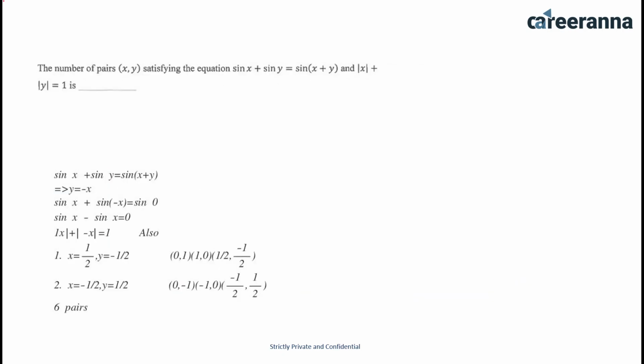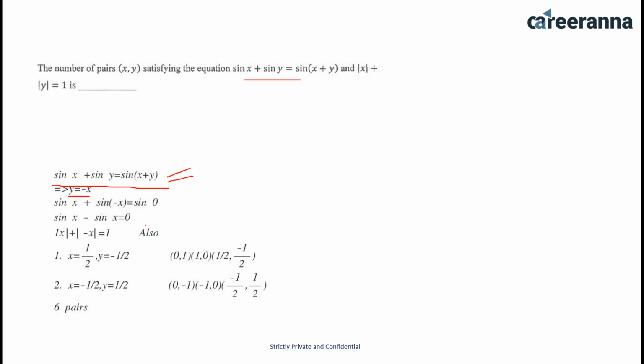Next question is the number of pairs x comma y satisfying the equation sin x plus sin y equals sin of x plus y and mod x plus mod y equals 1 is. So as per the question, we have to understand that if I put y equals minus x, then this will satisfy this equation. Let us check. If I put y equals minus x, the equation will be sin x plus sin minus x equals sin 0, and sin x minus sin x would be 0. So this satisfies the condition.